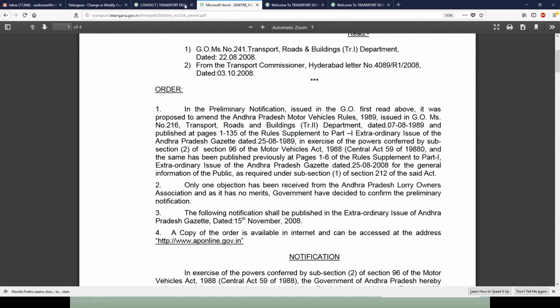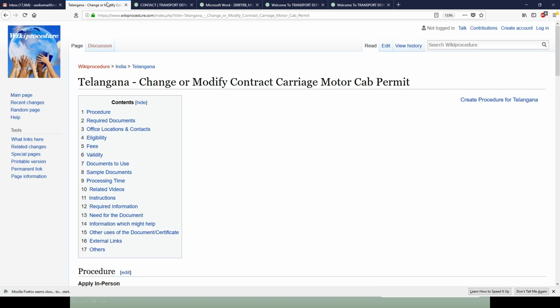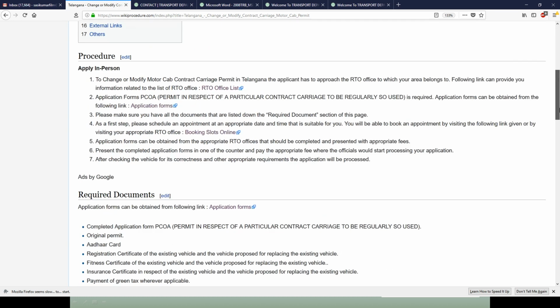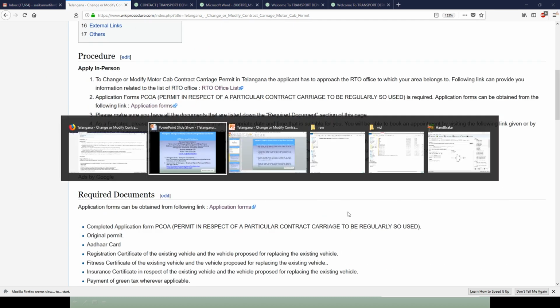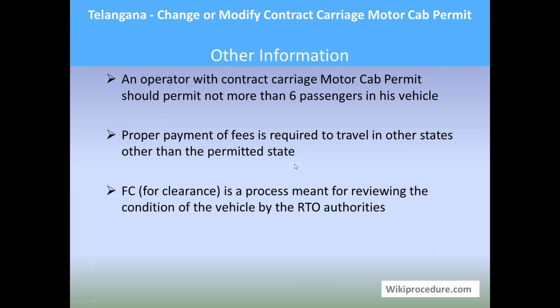All the information provided in these websites is very useful for completing the procedure, as we know. So we have provided these websites as links at appropriate places for your convenience to save your valuable time. Online resources: a link for RTO contact. We have seen the contact details just now.